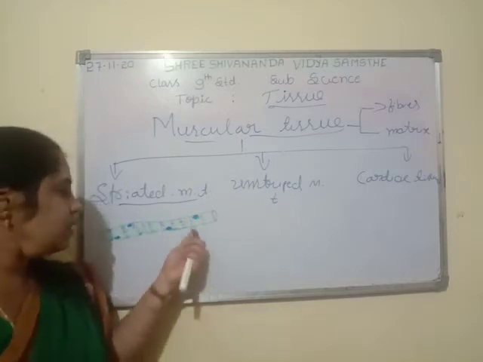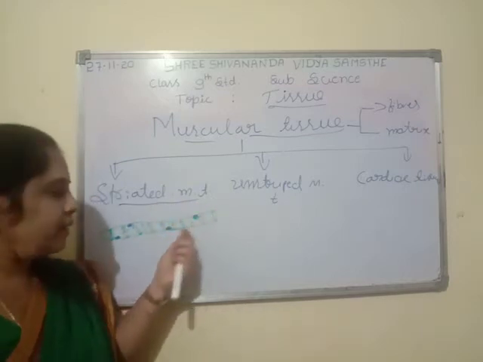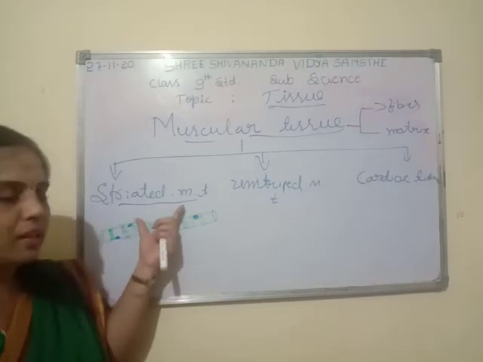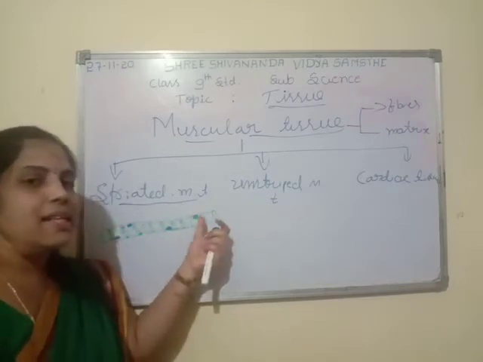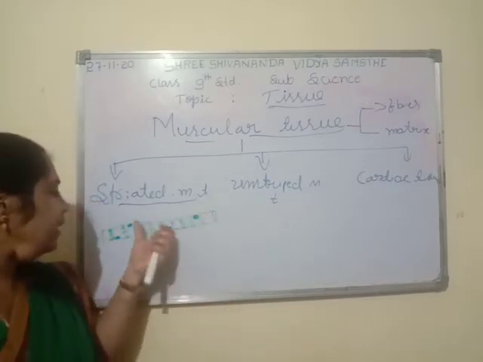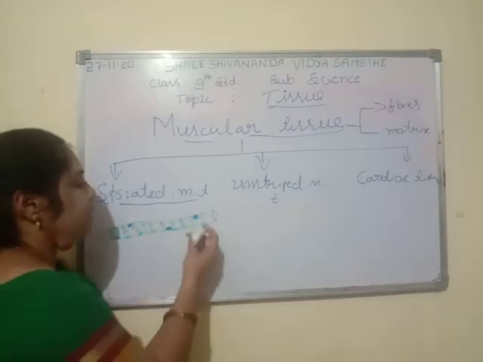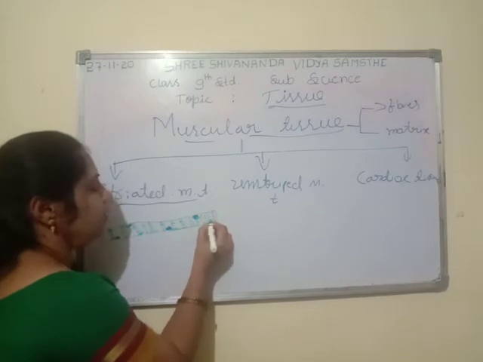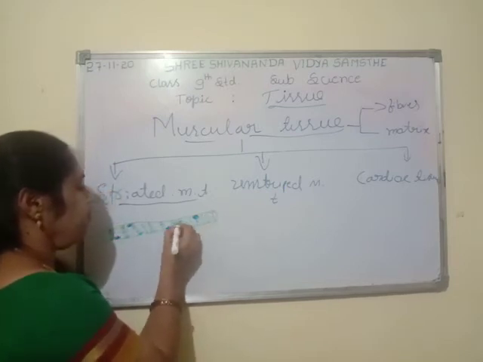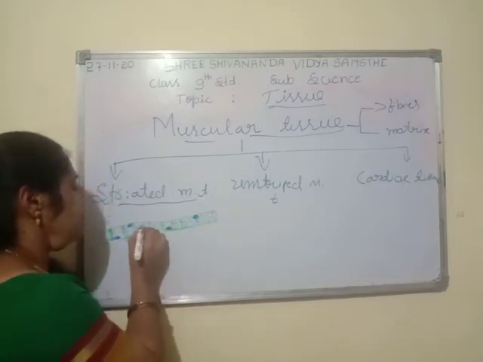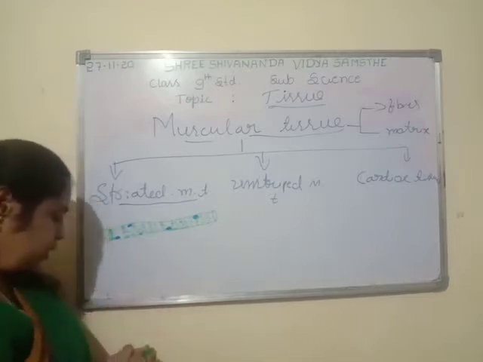So what is the structure of striped muscle tissue? The cells of striped muscle tissue are elongated, cylindrical and multinucleated. They have many stripes on their body, so they are striped muscle tissue.